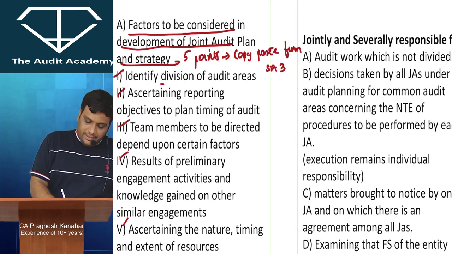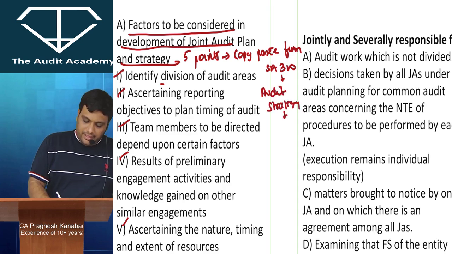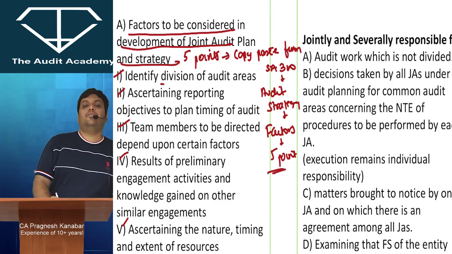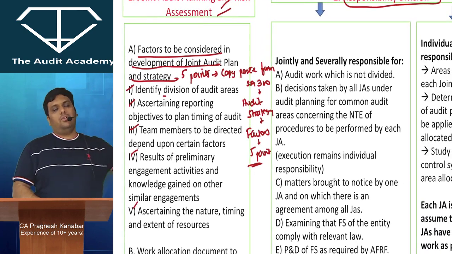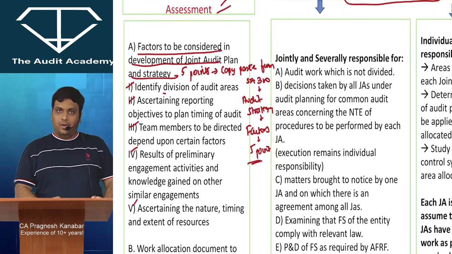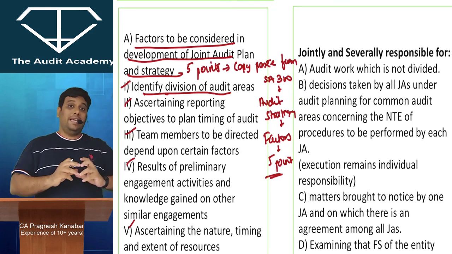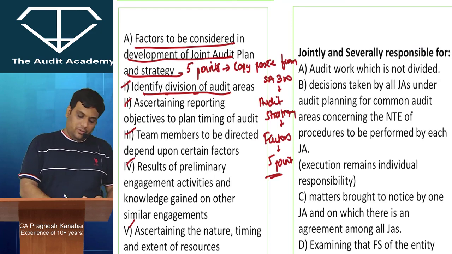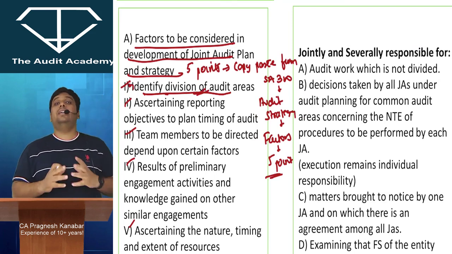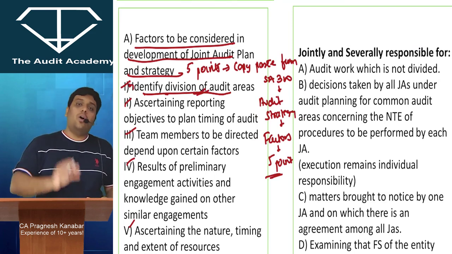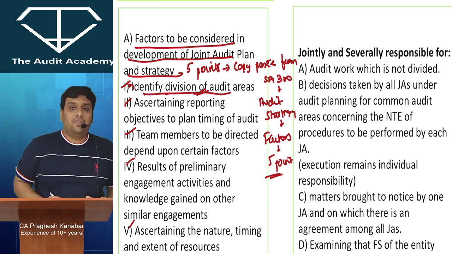from essay 300. In essay 300, we will discuss audit strategy. In that audit strategy discussion, we will have a discussion on factors to be considered. In that factors discussion, we will have a discussion of 5 points. Those 5 points have been copy pasted over here. Alright. Only one point is differently worded because this essay is about joint audit. Alright, so this point is a little sensitive point about identifying the division of audit areas. All other points word by word have been copied from essay 300.